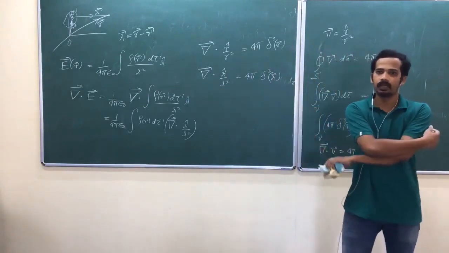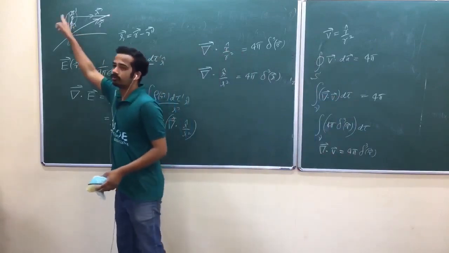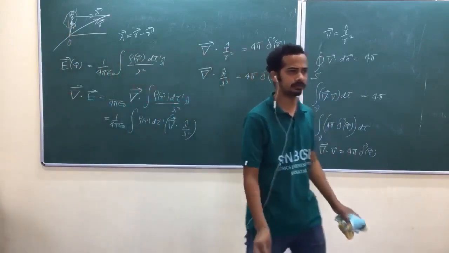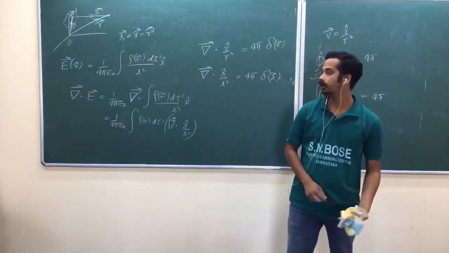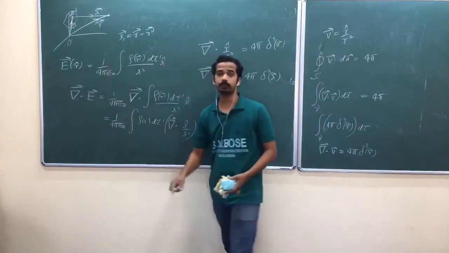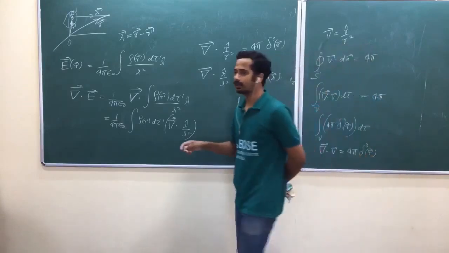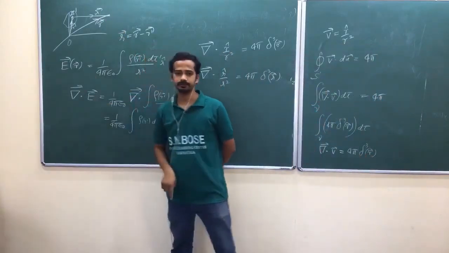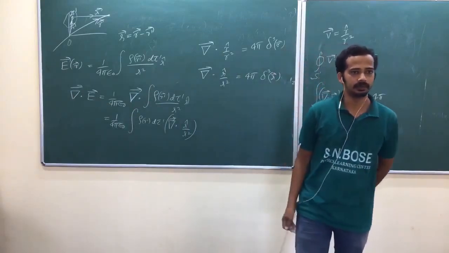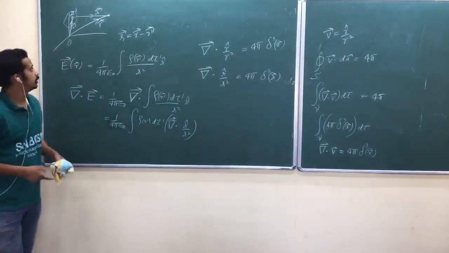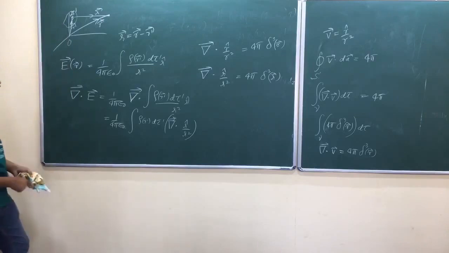Is that okay? Later in the electric fields in matter chapter, I am going to define derivative with respect to source point while defining polarization or something. I am going to define derivative with respect to R prime. Here it is derivative with respect to R. That means derivative with respect to x, y, z. We are finding divergence of an electric field at some point in space here. You are finding electric field and you are finding divergence of that electric field. It has nothing to do with R prime vector or source, this derivative. So that's why I can write like this.